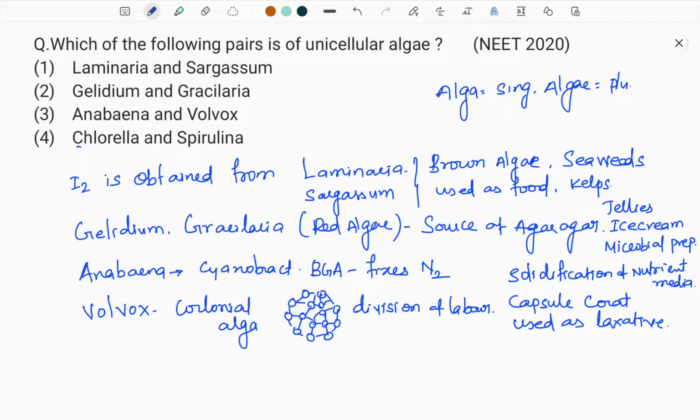Next, Chlorella. Chlorella is a single-celled green alga.